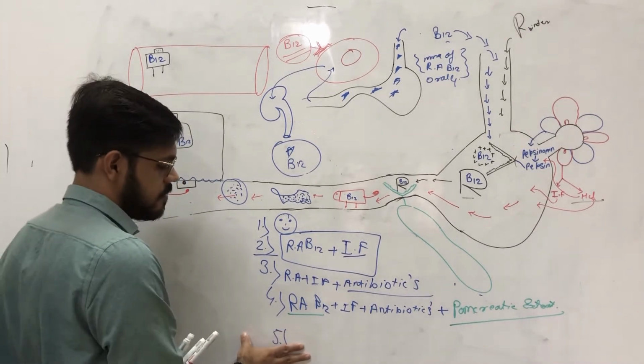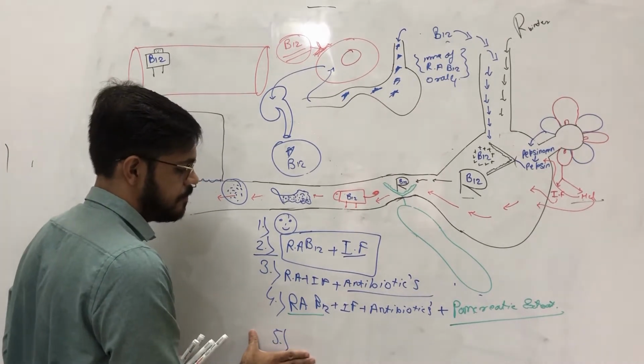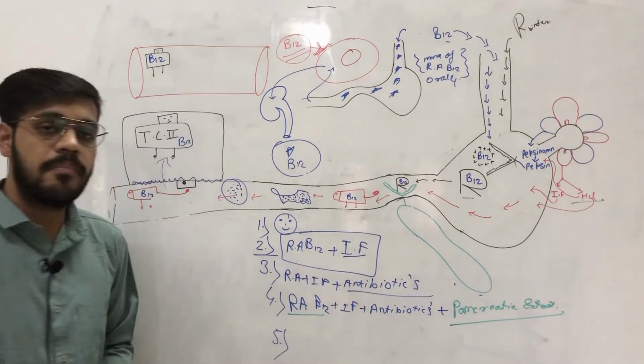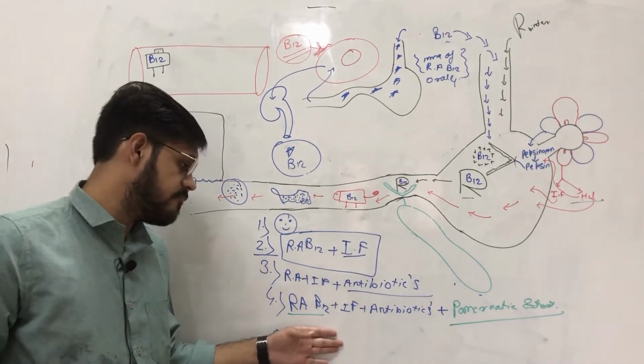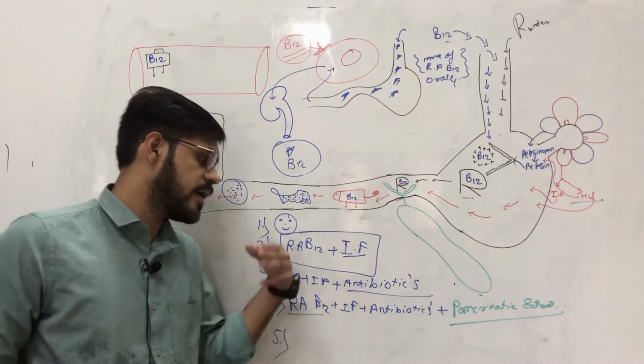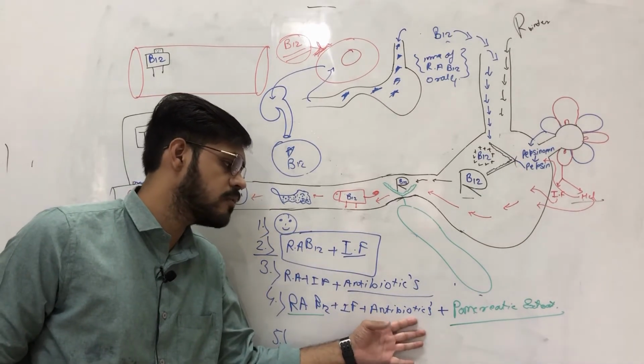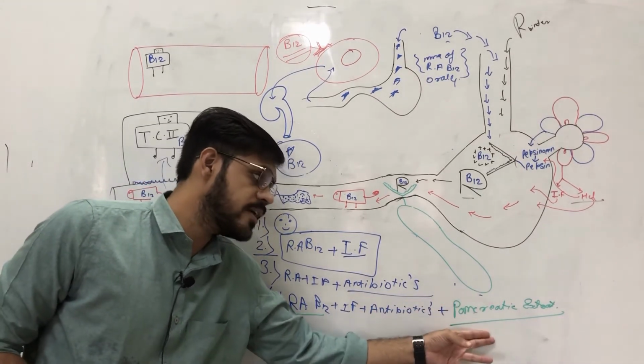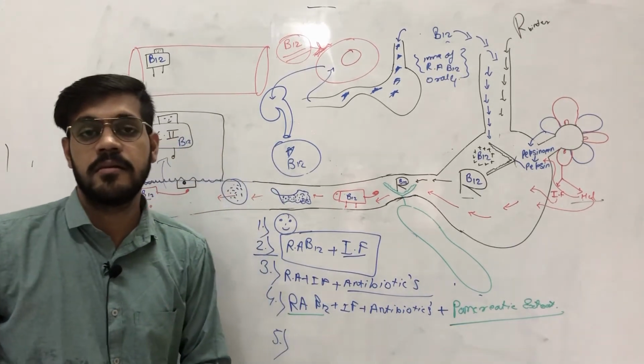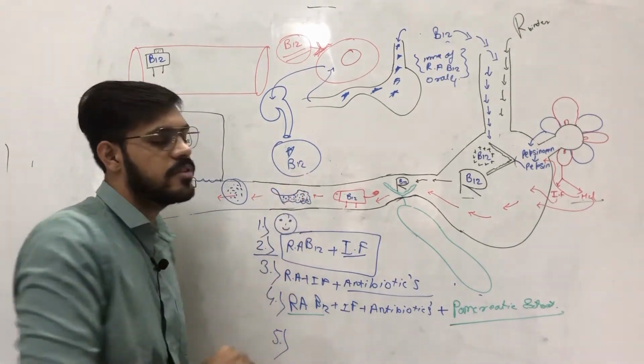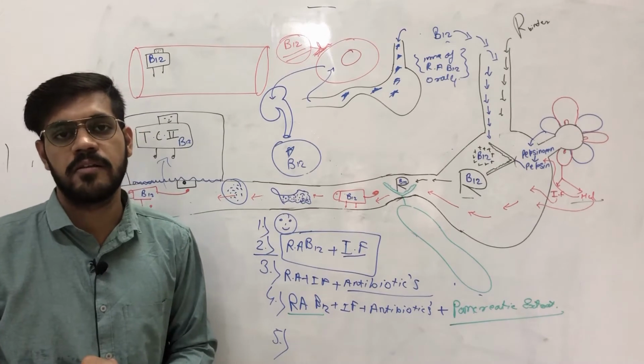Now in the fifth patient, we do all these things, but still after giving radioactive B12, we also gave him intrinsic factor, we also add antibiotics to the course, and we also give him pancreatic extract, but still in the urine there is no presence of radioactive B12.